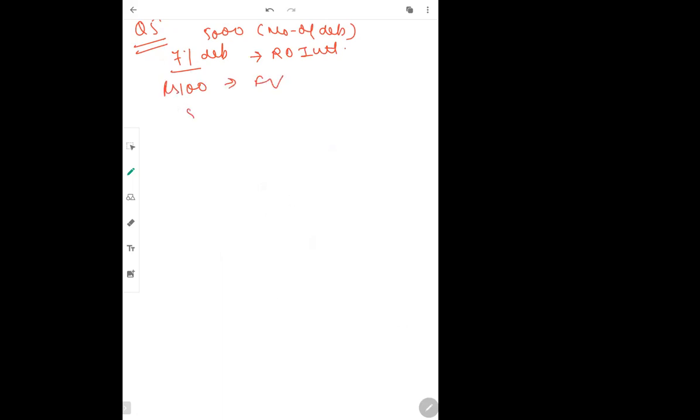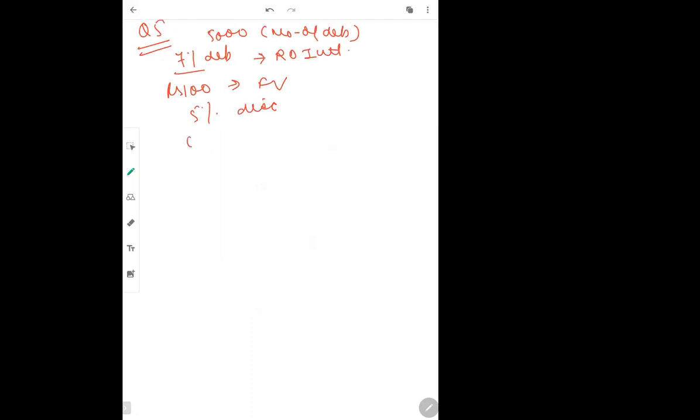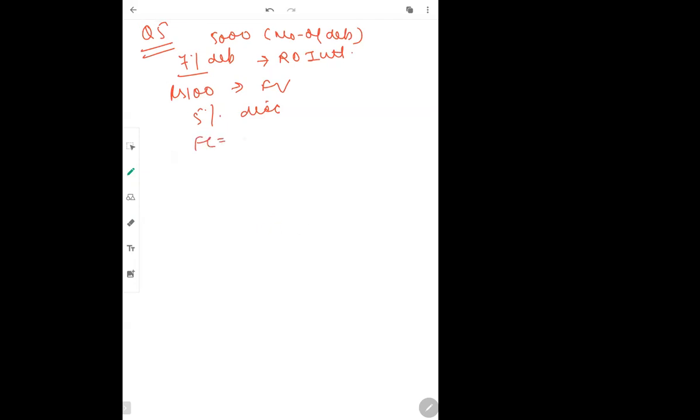Issued at a discount of 5%. So 5% is discount. Cost of issue means flotation cost, it is given as 2%. What will be the after tax if tax rate is given as 60%? Now this is question number 5th.